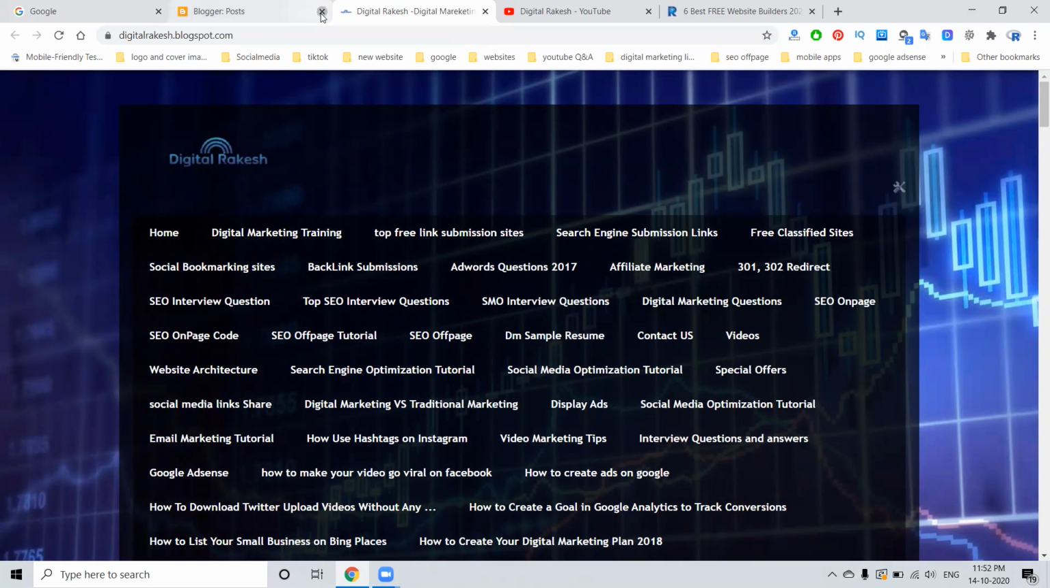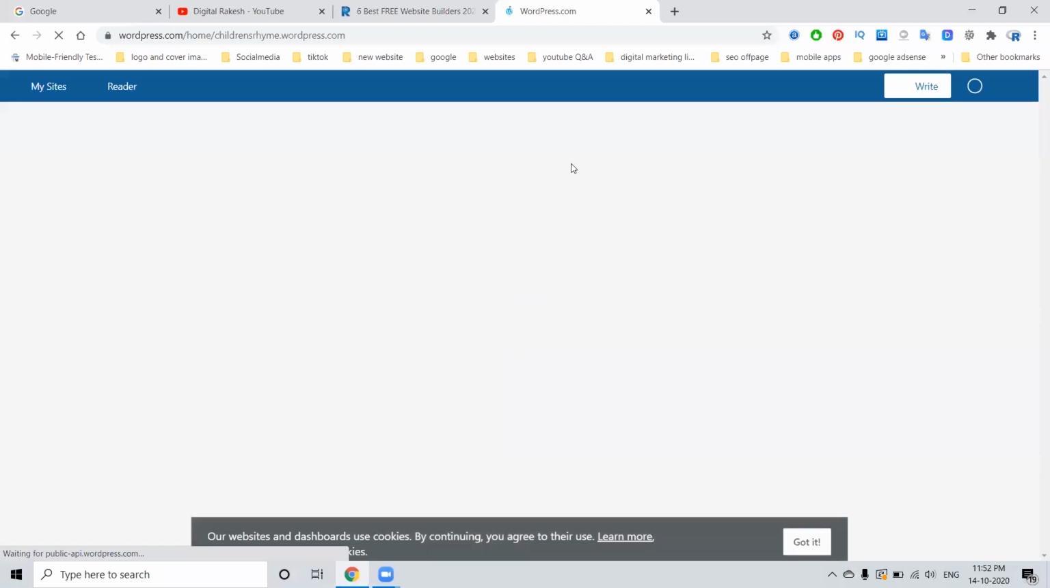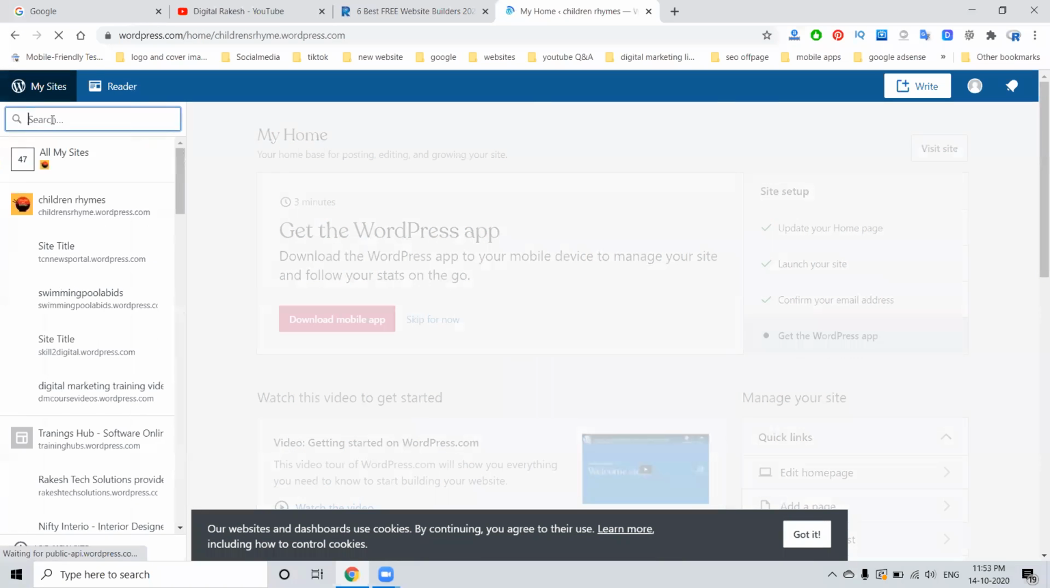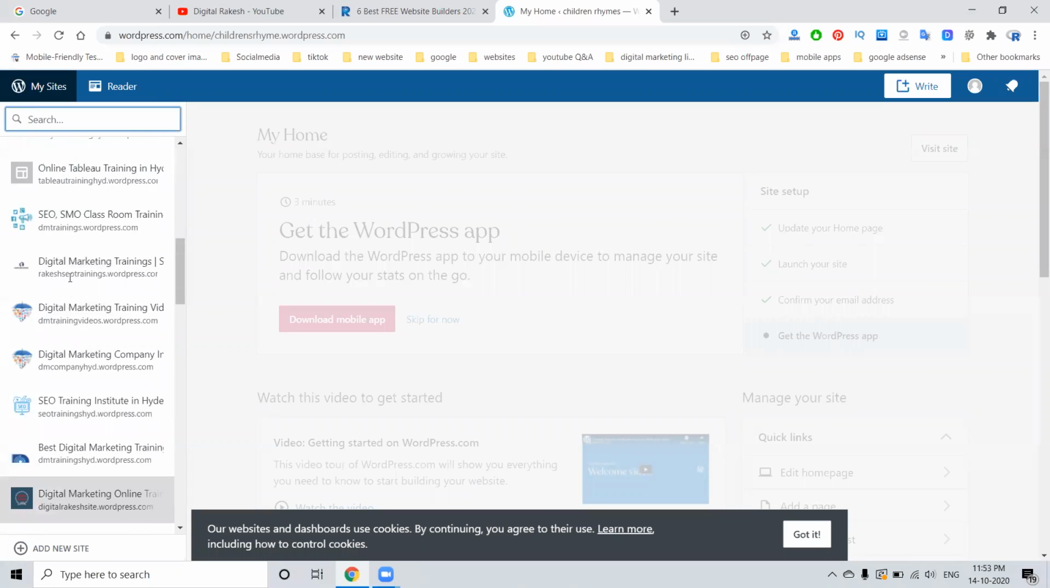Next one is called WordPress.com. In this WordPress, we can make n number of websites. Each website has only 3 GB of space. How much? 3 GB of space. Now these are the websites I'm creating in this.